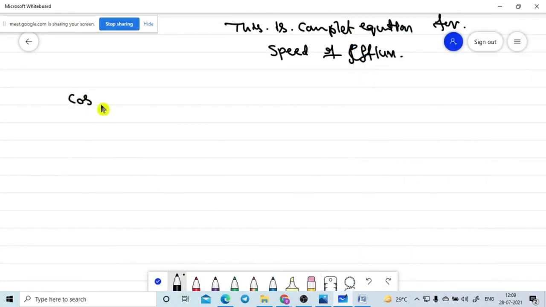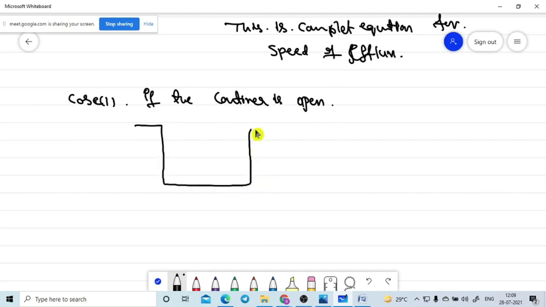Case 1. Case 1 means the container is open. Open container means it looks like this one. In the previous case, what did we take? The container was closed, but it was not an open container. Open container means the P will become PA. Is it correct? How much atmosphere is there? So the same pressure will appear here. Is it correct?